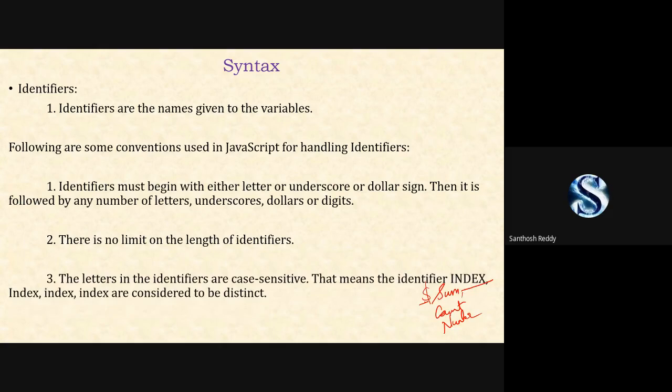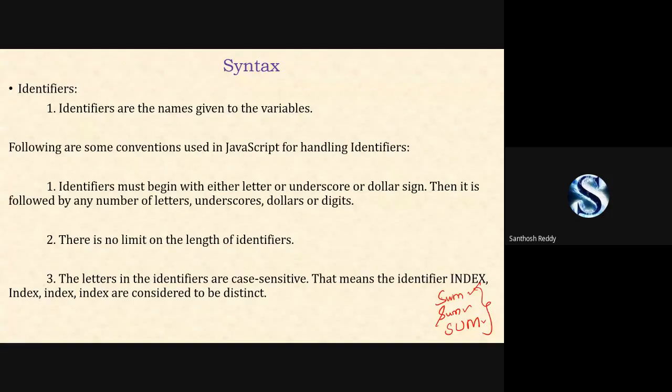Next, the letters in identifiers are case sensitive. This means that if you give sum, Sum and SUM with capital S, U, M, these are three different variables we are declaring.